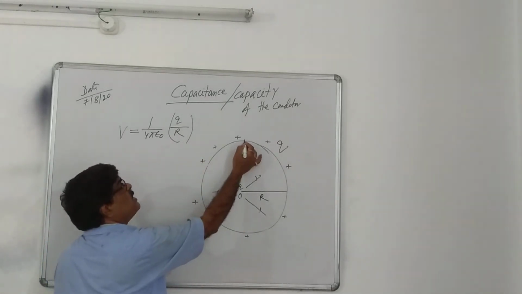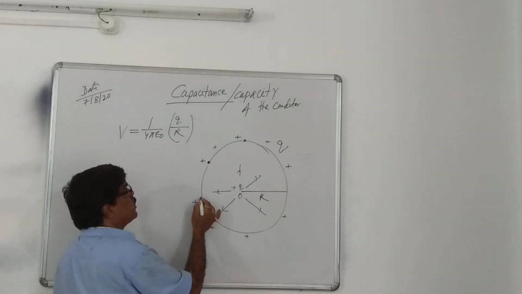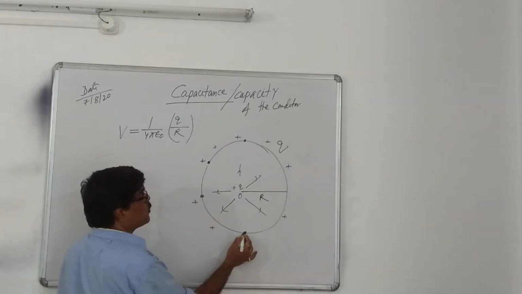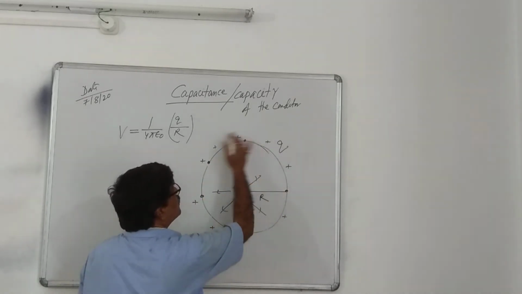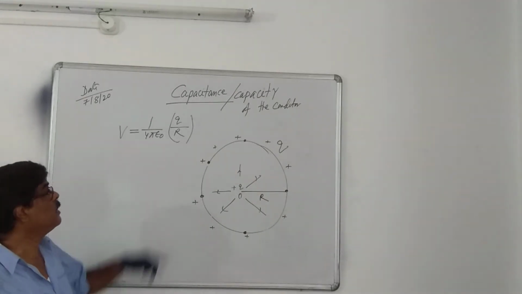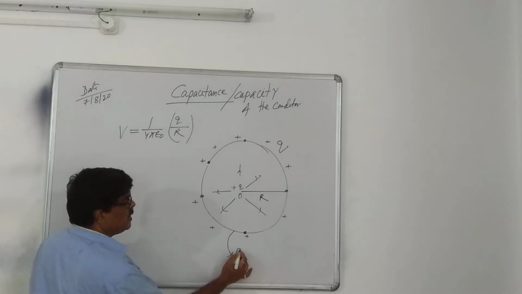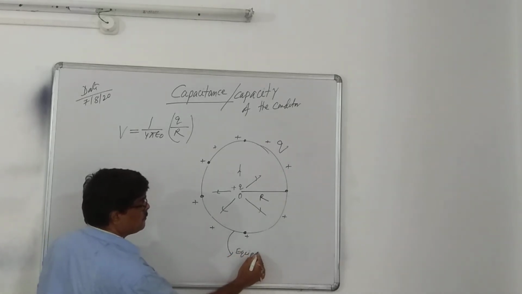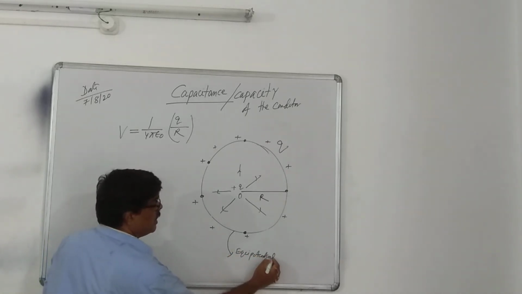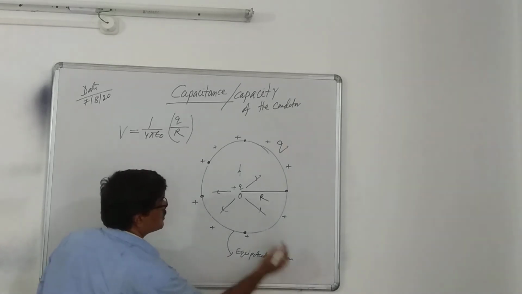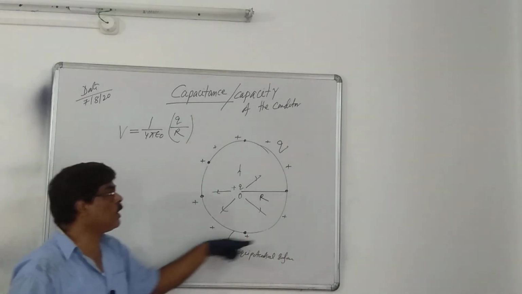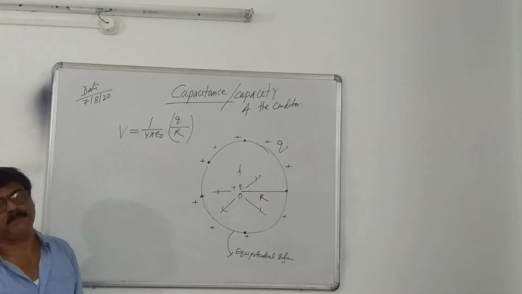At all the points on the conductor, the potential is the same. The meaning is this conductor is an equipotential surface. That is the potential at all the points on the conductor.